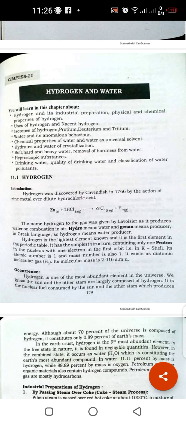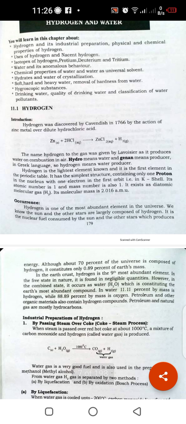It was discovered by Cavendish in 1766 by the action of which one? Hydrogen. How is hydrogen produced? Zinc reacts with HCl and forms zinc chloride and hydrogen gas. Hydrogen mass is 1.008, and H2 mass, because it is a diatomic molecule, is 2.016 AMU, atomic mass unit.